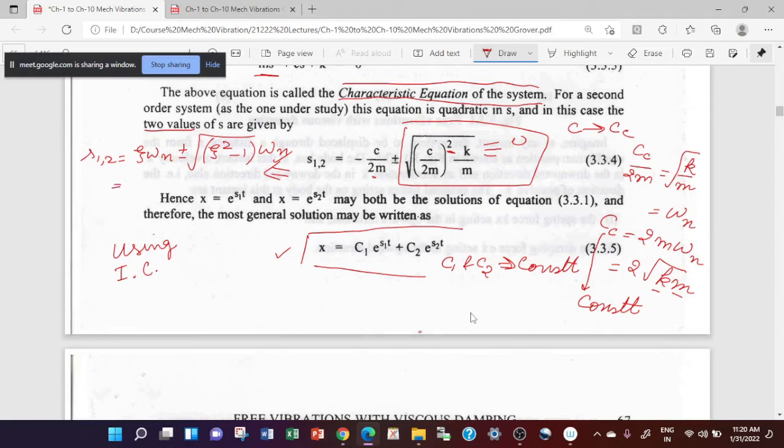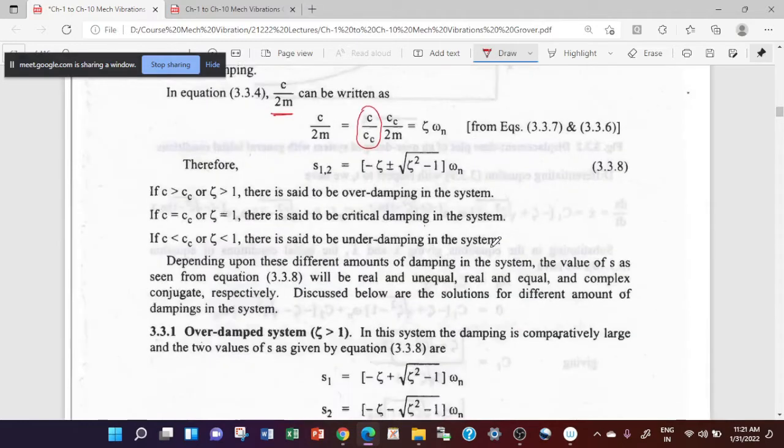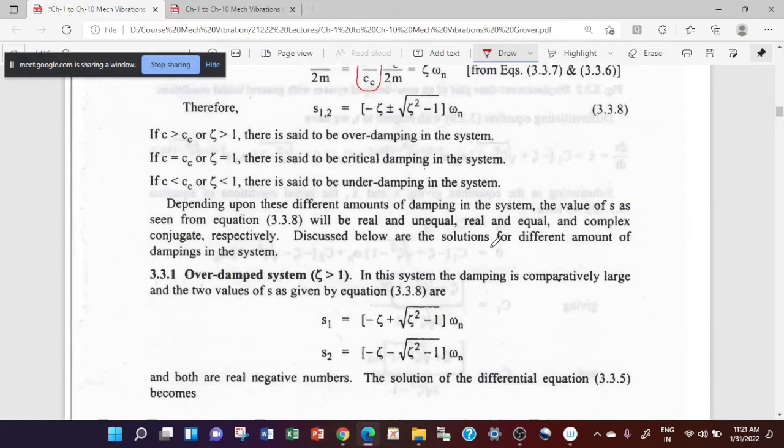I can take it out: zeta plus minus square root of zeta square minus 1, into omega n. So you got this equation. In terms of the dimensionless coefficient of damping zeta and the undamped natural frequency omega n, this is the solution of the quadratic equation.